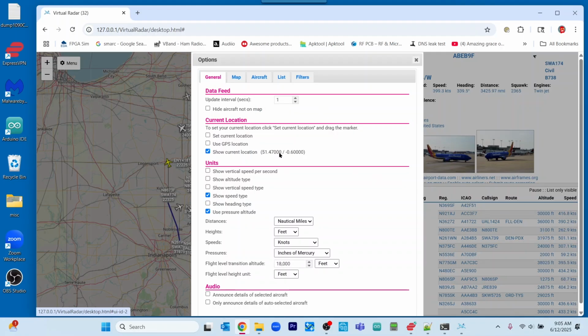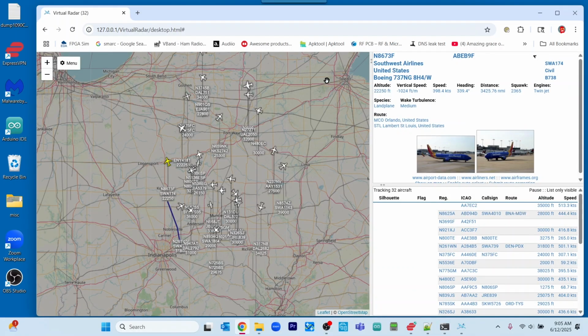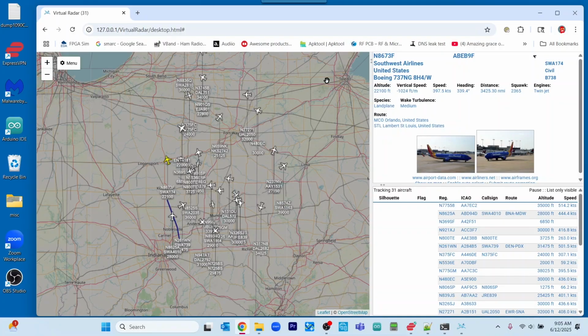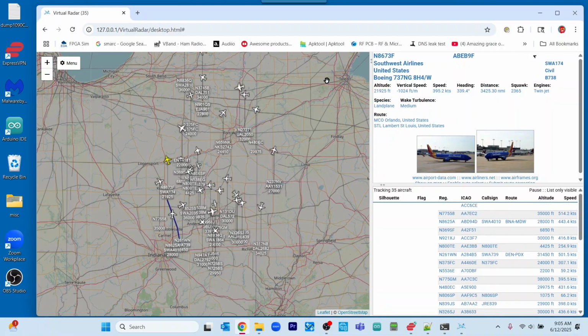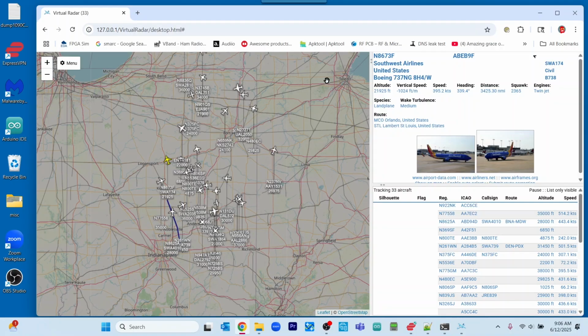And once again, we're just using this little relatively inexpensive software-defined radio dongle, the RTL V4 in this case, to basically create a virtual radar and be able to track aircraft. You're probably going to be able to track aircraft for a few hundred miles around you if you can put your antenna outside and put it up in the air a little bit.